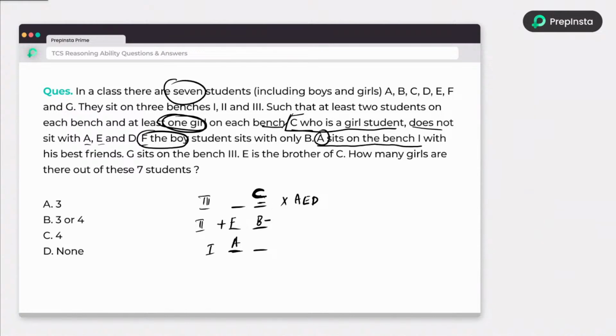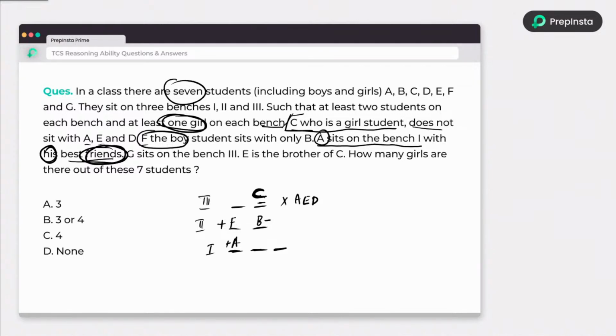A sits on bench 1 with his best friends. What is meant by his? His means A is male. Here it is plural, which means A will have 2 friends, not 1. If it were 1 friend, they would say A sits with his best friend.